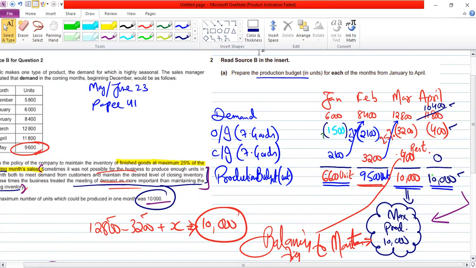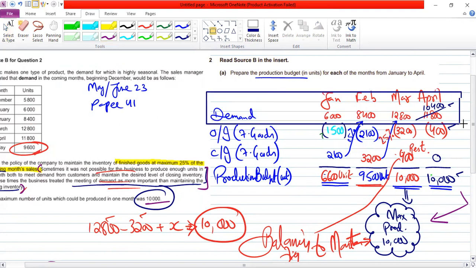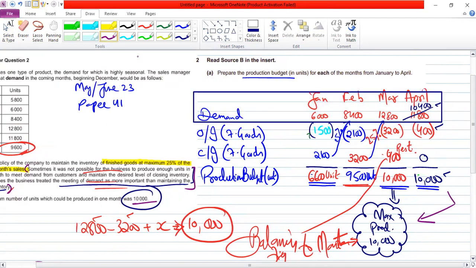Then you will take the demands, this demand, and apply the selling price. Here you need to explain the demand for January is 6, Feb this, March is this. But in April, you will not take the actual demand of 11,800 because of the constraint, limitation, bottleneck. Because of the limitation, the demand for April is going to be 10,400. These are the sales units. And sales units into selling price, you will have the budgeted revenue. That is the answer for 2 marks.